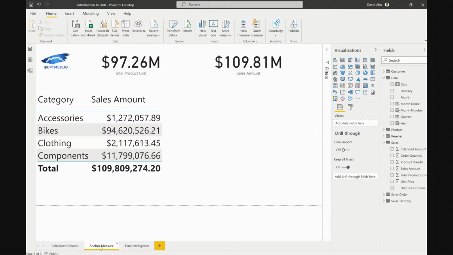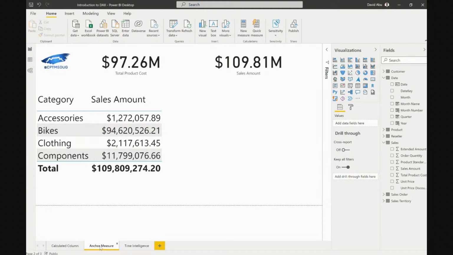So we have, let's say, category by sales amount, product by sales amount, month by sales amount. You understand? Anything like that, just like revenue or cost analysis or revenue analysis. That column itself is so important, and that is your anchor measure because it's so important to you. So that metric is your anchor measure.